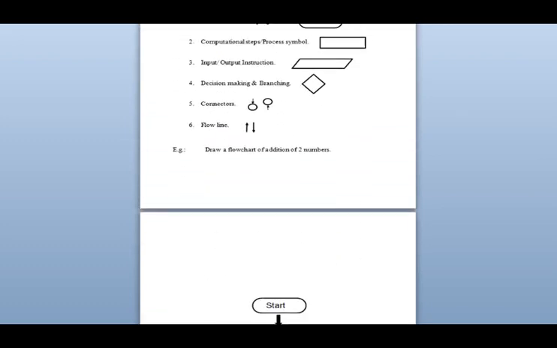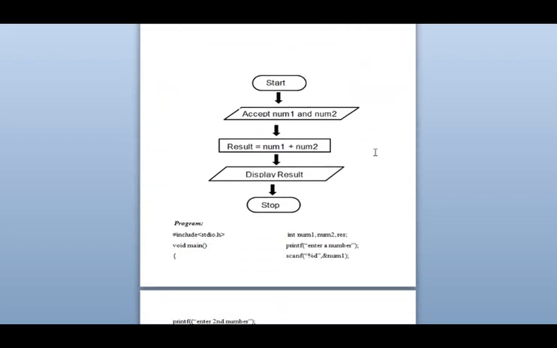I have a small program, a starter program, to accept two numbers and do the addition. For that purpose, if I have to do the program, how will I draw the flowchart? Start, accept num1 and num2. Then it will process. For process I have used a rectangle. Result is equal to num1 plus num2. Then I want to display the result, and the last is stop. This is the flowchart.